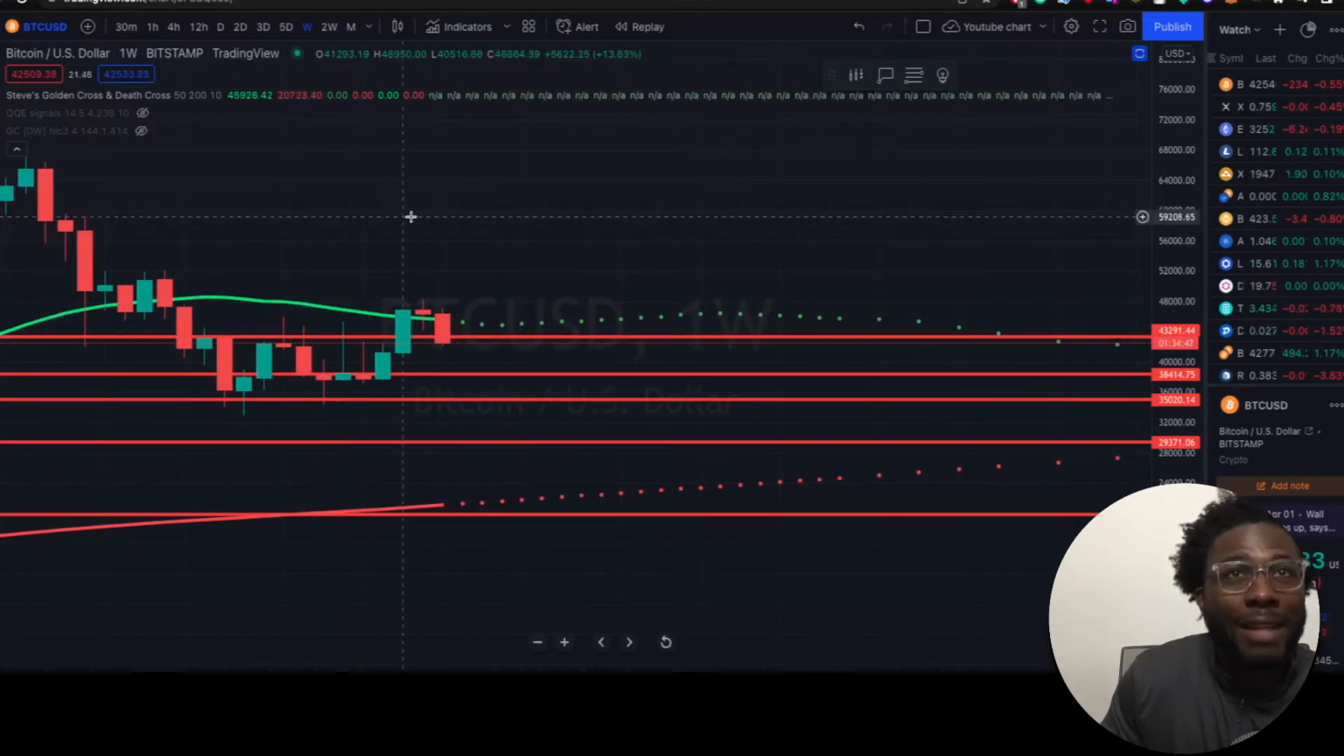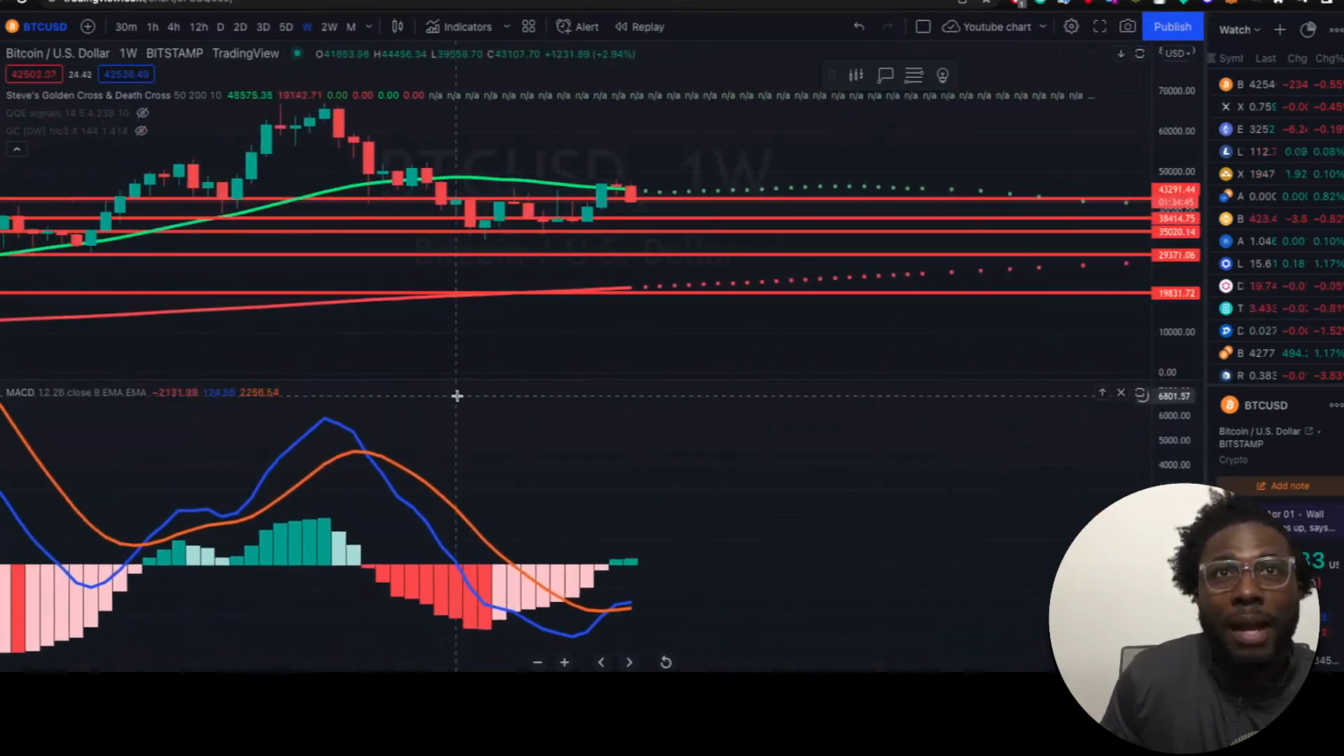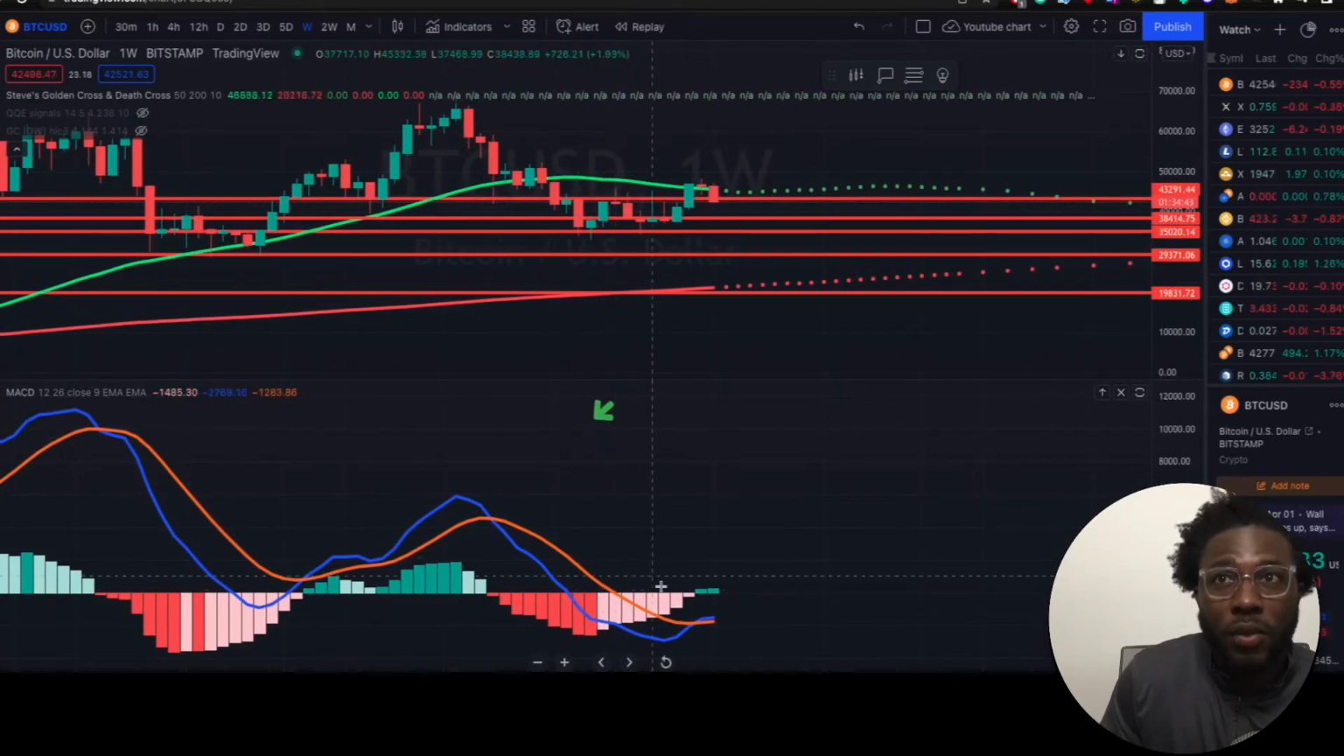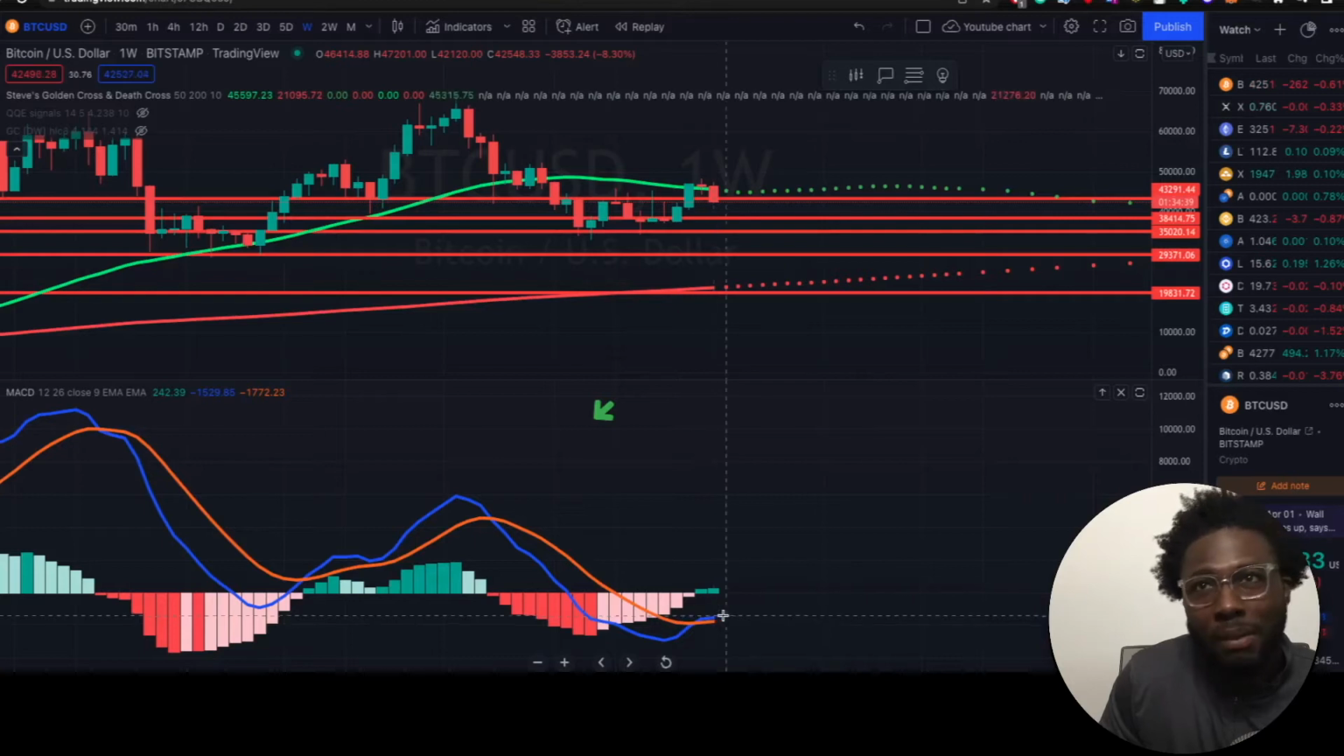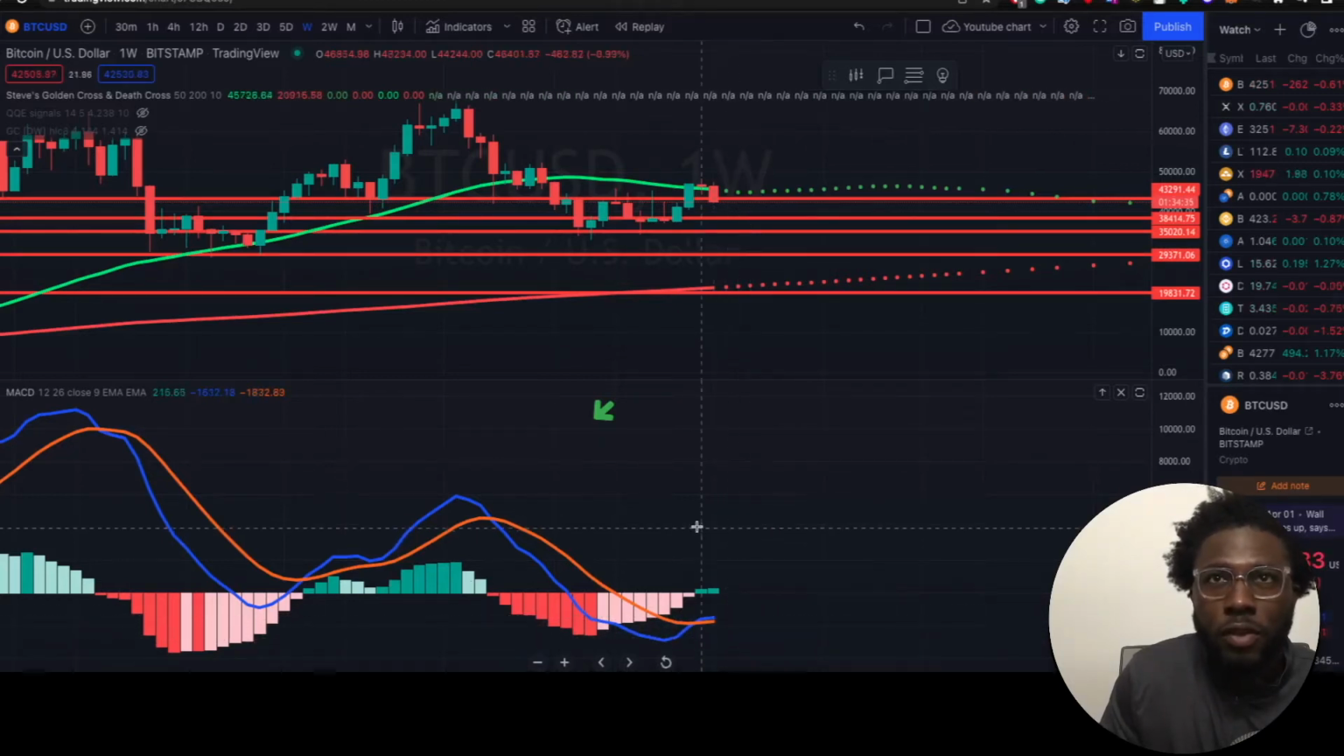Now let's pull out the MACD. From the MACD on the weekly chart, we can see that we had a cross, but it looks like the blue line may be slowing down and coming back down over the orange. So that's something to watch out for this week.